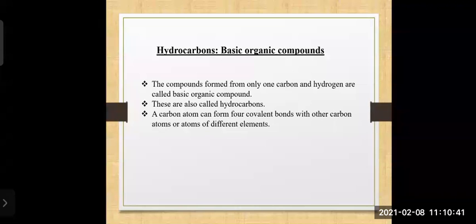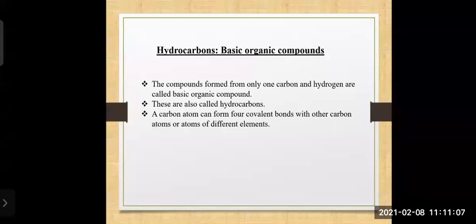A carbon atom can form four covalent bonds, single bonds. So this carbon atom can form four covalent bonds, single bonds, with other carbon atoms or atoms of different elements.